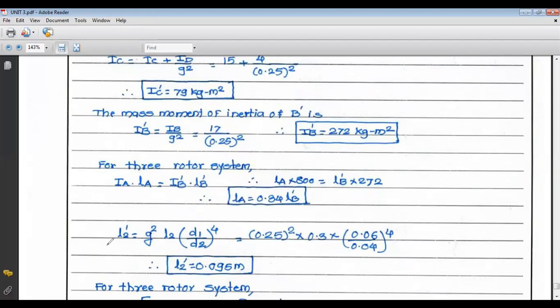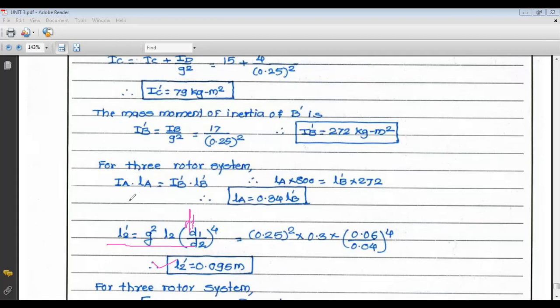We know that L2 dash is nothing but G square L2 into D1 upon D2 raised to 4. So 0.25 square into 0.3 into 0.06 upon 0.04, that is 60 mm upon 40 mm raised to 4. So L2 dash equals 0.095, that is 95 mm.